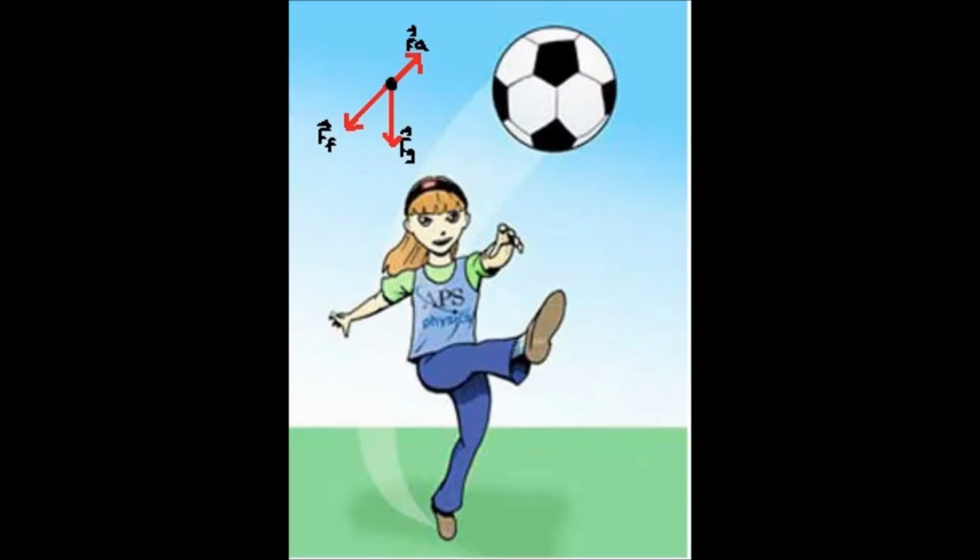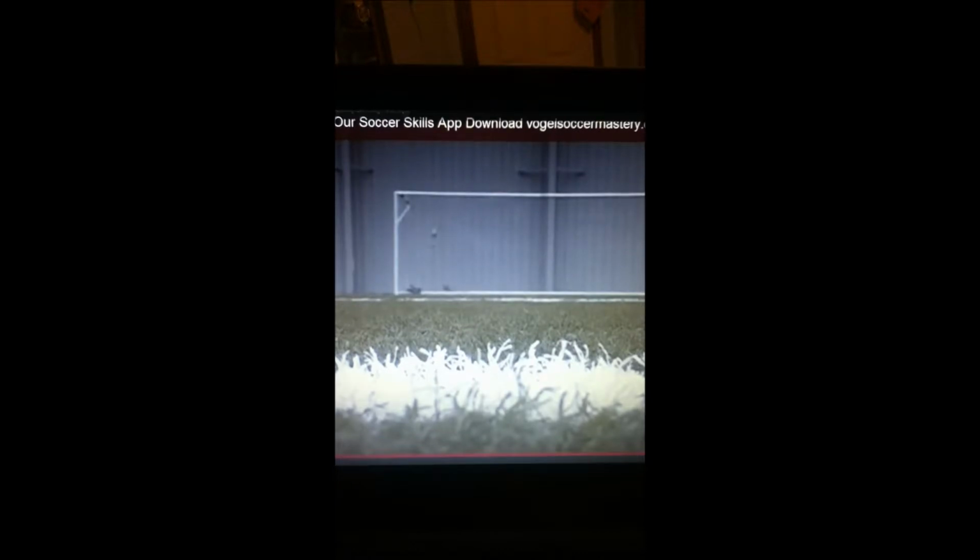People sometimes confuse gravity as the force that slows down the ball. But really, all gravity is doing is increasing the friction because it forces the ball down against the ground and that's when the friction occurs. The net force of the ball is friction. The ball is kicked one way, but it is accelerating the opposite way, so the ball will always slow down.